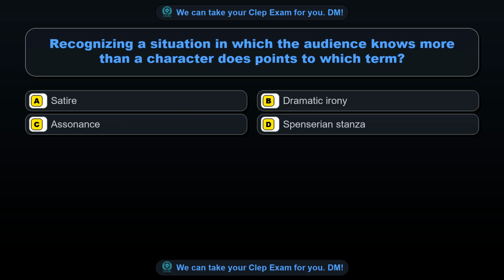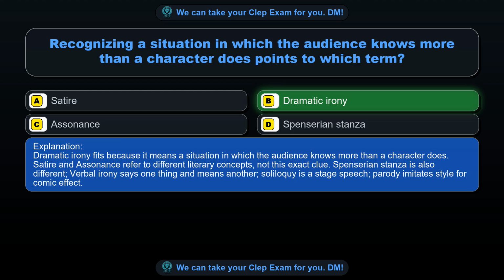Question 22. Recognizing a situation in which the audience knows more than a character does points to which term? Option A. Satire. Option B. Dramatic irony. Option C. Assonance. Option D. Spenserian stanza. The correct answer is option B. Dramatic irony. Dramatic irony fits because it means a situation in which the audience knows more than a character does.